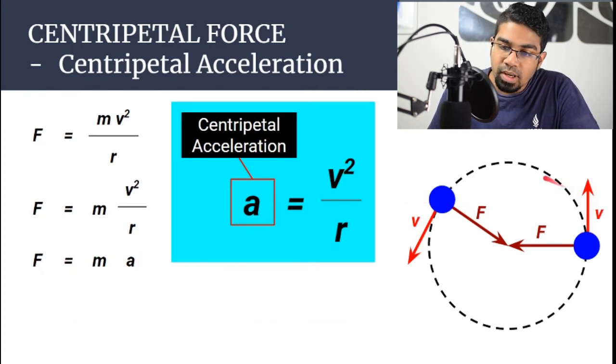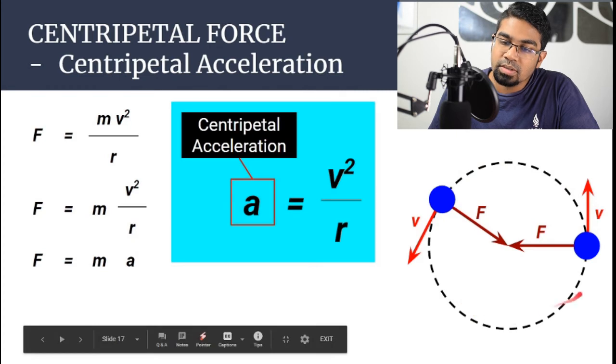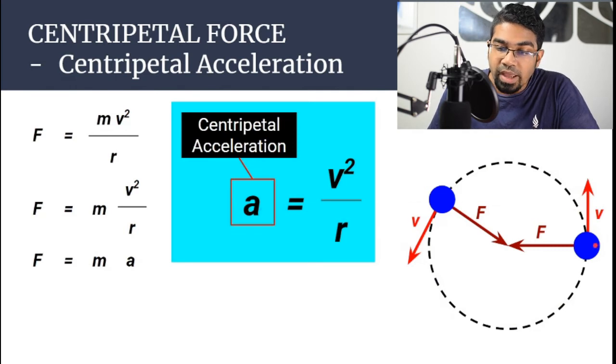Remember, along the path there is no acceleration because the linear speed is constant. It is not changing speed. So this acceleration refers to the acceleration towards the center of the circle. So it is the centripetal acceleration. Centripetal acceleration equals v squared, this is the linear speed, v squared over r, the radius of the circle.